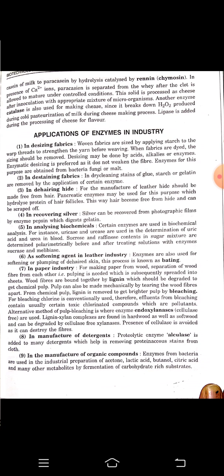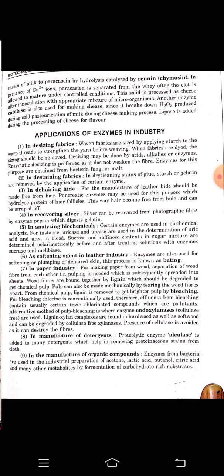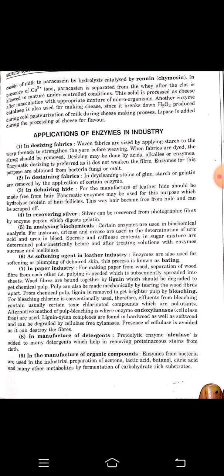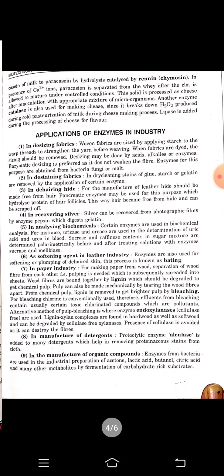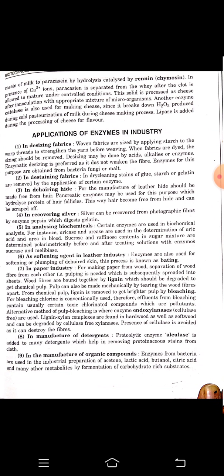As a softening agent in the leather industry, enzymes are also used for softening or plumping of hide and skin. This process is known as bating. In the paper industry, for making paper from wood, wood fibers must be separated from each other, that is, pulping, and subsequently spread into sheets.